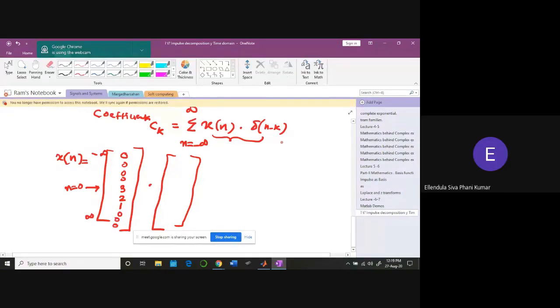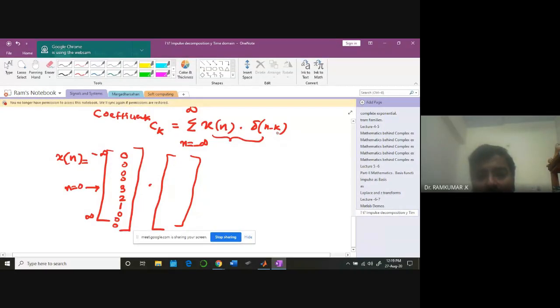Yes, sir. Think carefully, man. K is a running parameter. See, n is a running parameter, but k is something constant. Okay. Delta n signal is what? This is delta n. What is delta n minus 1? This is delta n minus 1. So you are trying to compute it for one particular k.